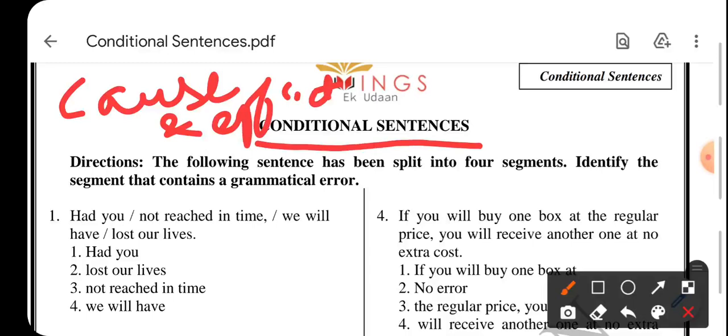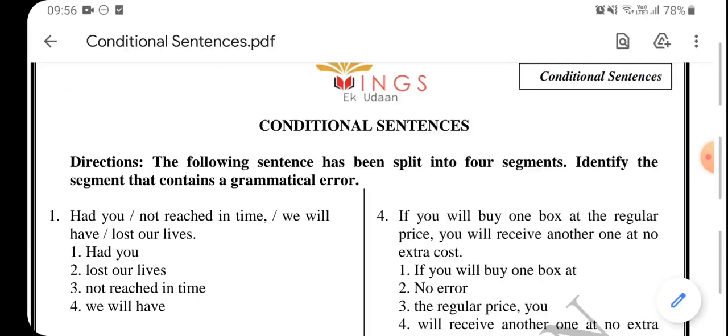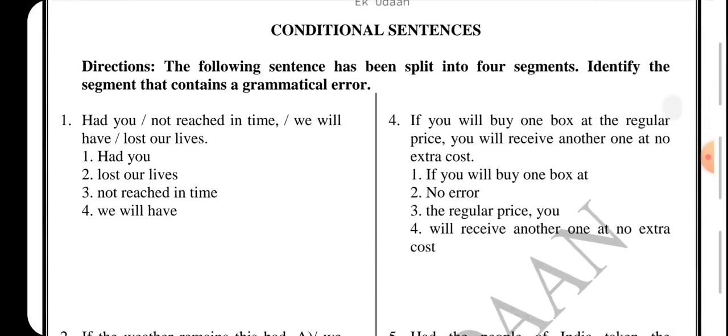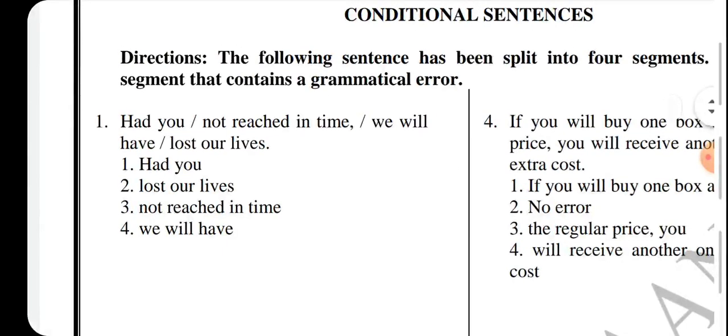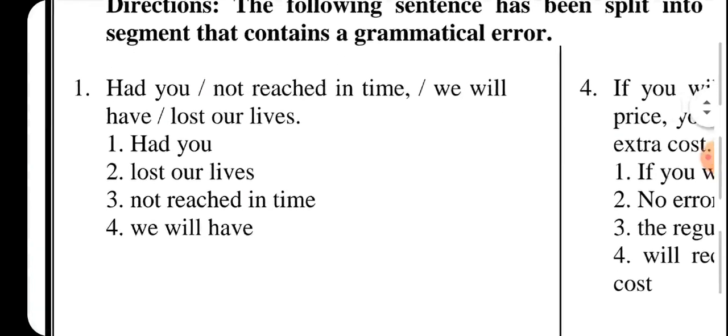Consequences, cause, effect, relationship जब establish करते, there are certain rules which we need to follow कि कब कौन से sentence में आपने कौन सा tense लगाना है. So this worksheet, there are 20 questions. I have tried to cover not all of them, but yes, I have covered the ones which are frequently asked in your questions. How we'll be doing it? Each sentence is divided into 4 parts. The part wherein you feel that there is a grammatical error, you need to select that part and that would become your answer. So let's start.